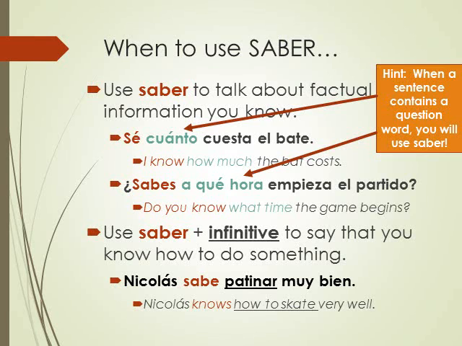So, in order to say that someone knows how to do something, you will take the conjugated form of saber and then leave the other verb, so what they know how to do, very well or not so well, whatever, in its infinitive form. So you don't have to conjugate those verbs. You're only conjugating one verb whenever you have a two-verb structure, like saber plus infinitive.